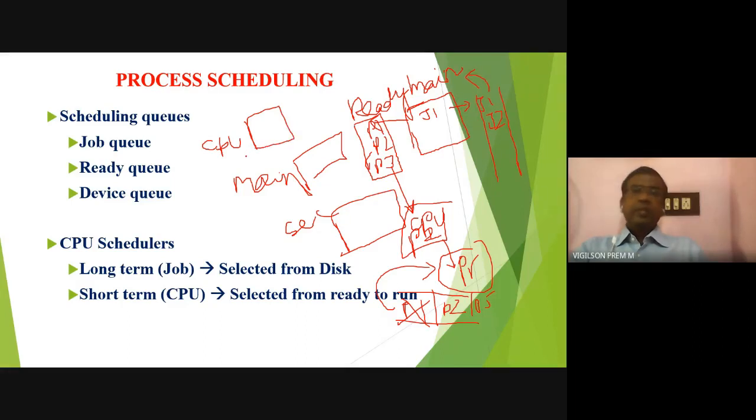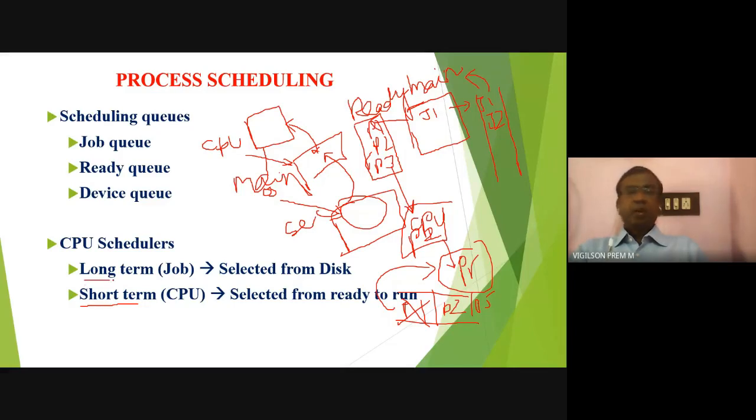Now, when the CPU is free, first it will look at the main memory. This is called short-term scheduling. If a process is available in the main memory, it will be allocated to the CPU. Now this process has completed its work. The main memory no longer has any job to be completed, but I still have some programs available in secondary storage. Once main memory is empty, the CPU will tell the operating system, and the operating system will go to the secondary storage and bring a block of data to main memory.